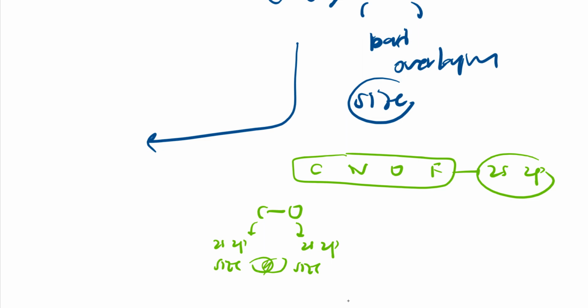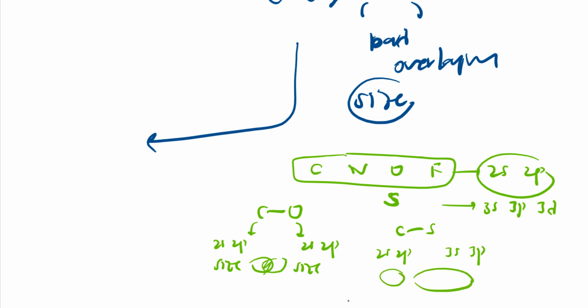But sulfur comes below oxygen, so it is third period, so it has 3s, 3p and 3d orbitals, right? So for a carbon-sulfur bond, carbon will have 2s2p, sulfur will have 3s3p. So this size will be like this, whereas the sulfur size will be like this. So overlapping will not be that good, right? So this bond will be weaker compared to this bond, right? So this bond will be easily broken.